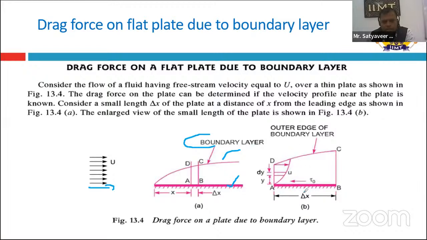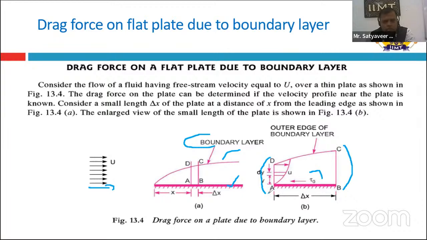AD and CB are shown here, and in this case we have to formalize the initial distance. Delta X shows the distance between A and B, and tau naught is the wall shear stress available. So this is the basic diagram that shows the drag force.